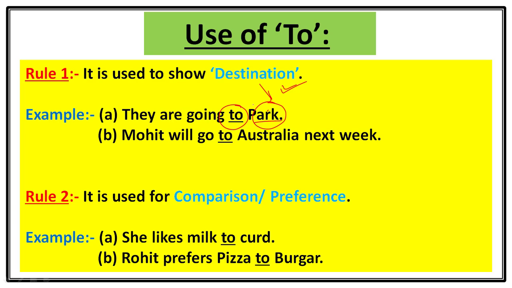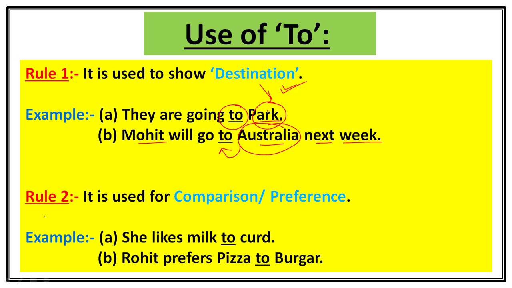Okay, let's take another example. Mohit will go to Australia next week. So Australia is a destination here, so we will use to before this destination.